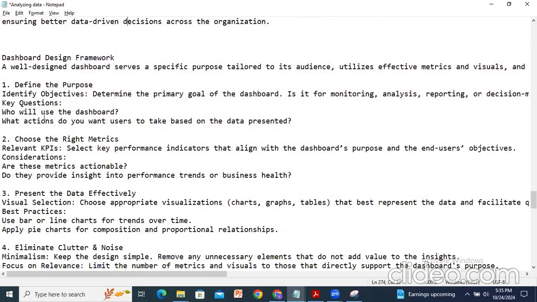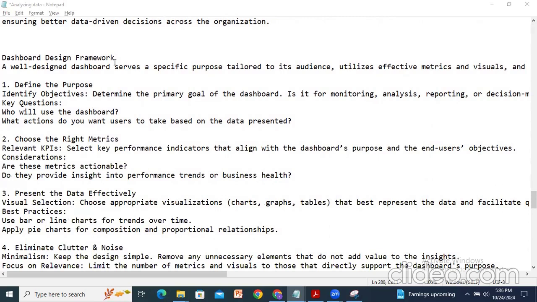Coming to the dashboard design framework. So how do we design the dashboard framework? A well-designed dashboard serves a specific purpose, is tailored to its audience, and utilizes effective metrics and visuals. So what is the main purpose?